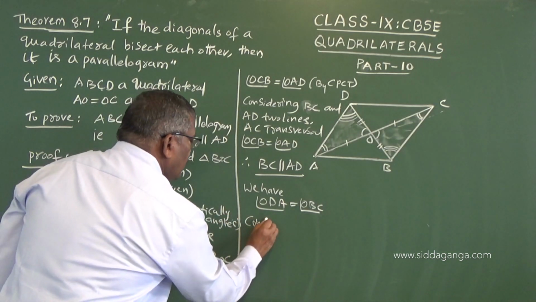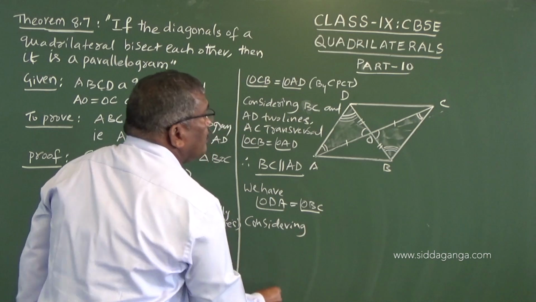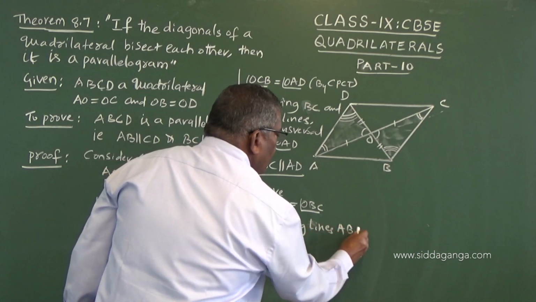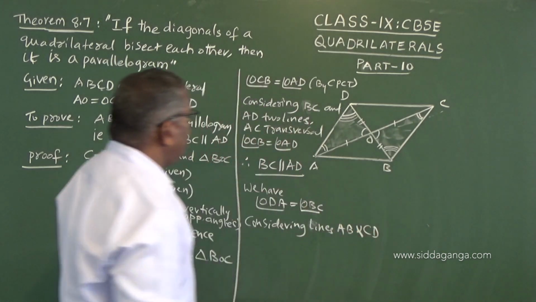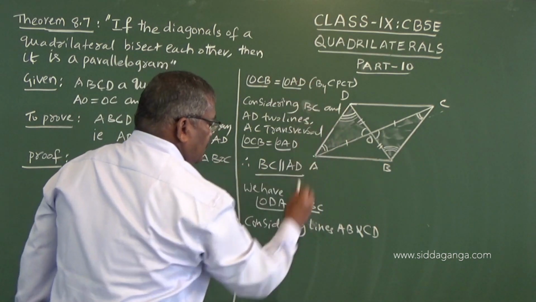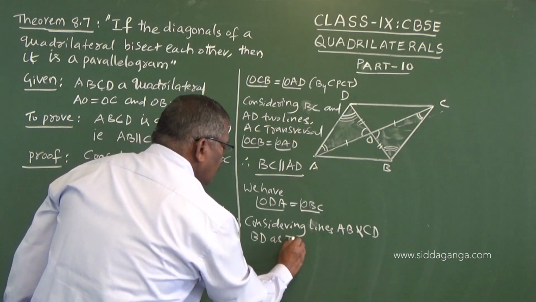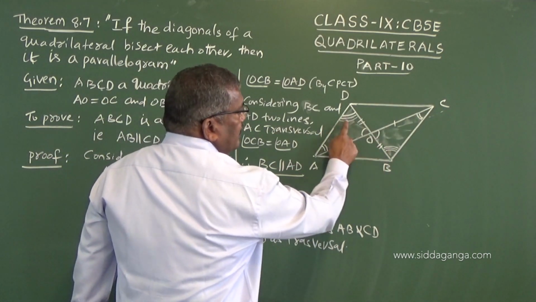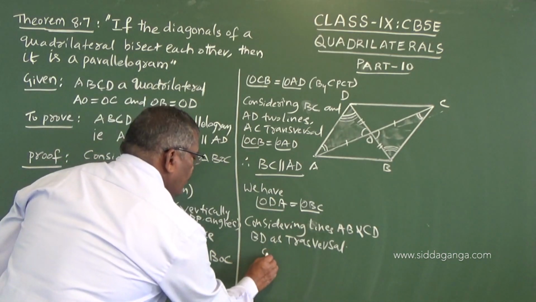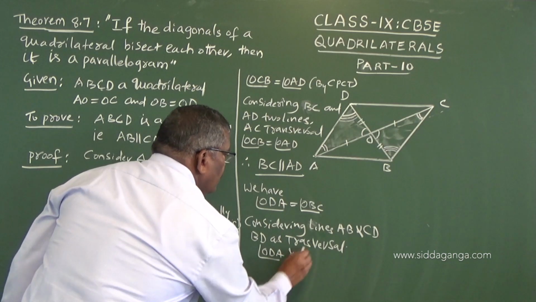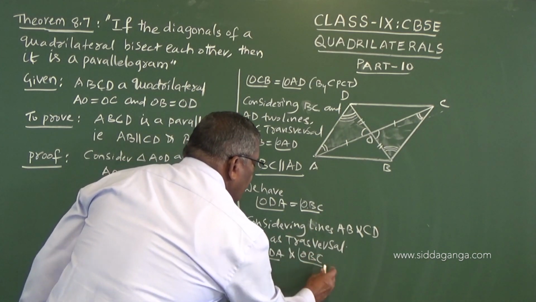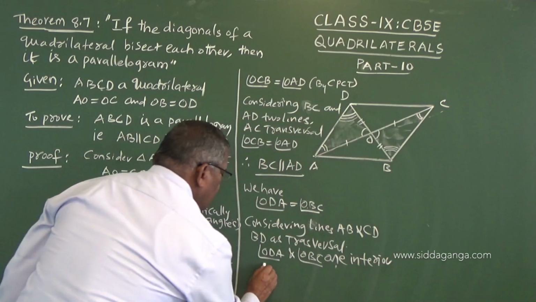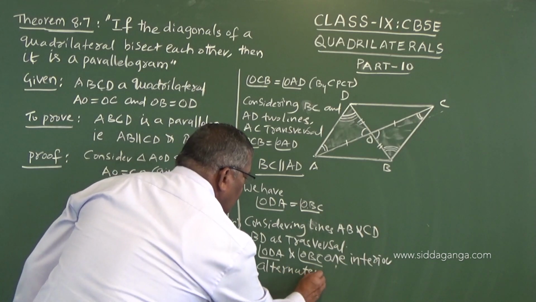So considering lines AB and CD, BD as transversal, since these two are interior alternate, ODA and OBC are interior alternate and they are equal.